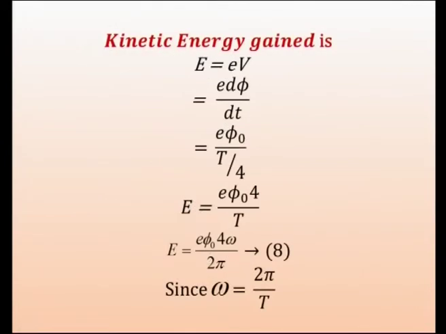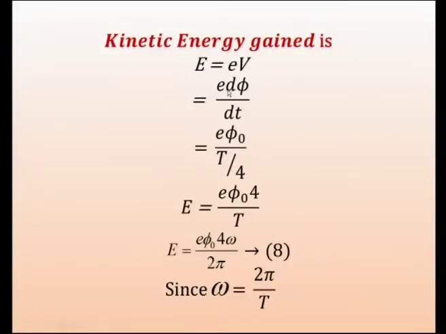The kinetic energy, we are interested in knowing the energy gained by the particle. The kinetic energy is equal to e into V, because V is nothing but energy gained per unit charge, or work done in carrying unit charge. The work done in carrying charge e is the energy. So, E equal to e into V, and already we have got the expression for V. Therefore, V is nothing but d phi by dt according to Faraday's law, so we are just substituting there, and this d phi is the change in flux, 0 to phi 0.